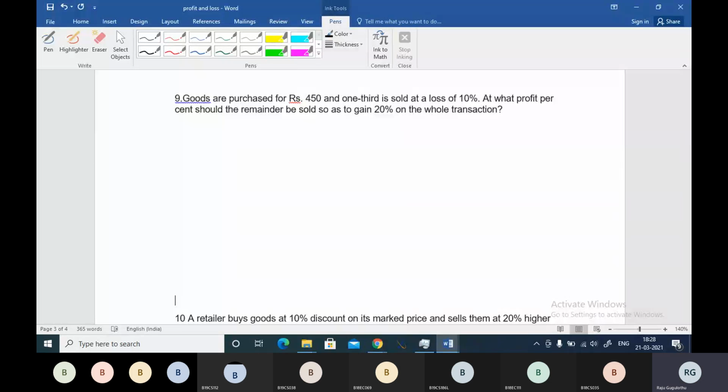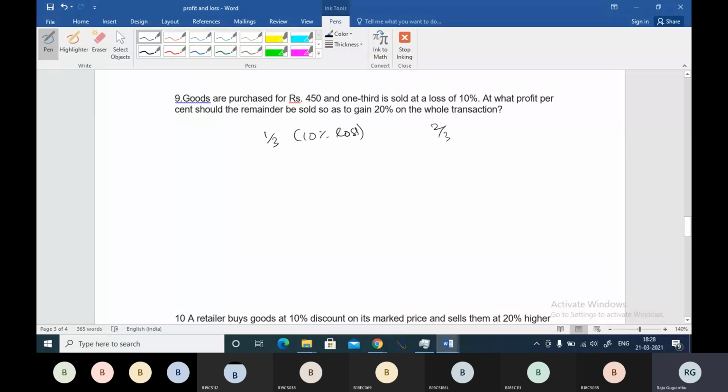Goods are purchased for 450, buddy. One third is sold at a loss of 10%. Now, how much is remaining, boss? Two third is remaining. One minus one third means two third will be remaining, right?